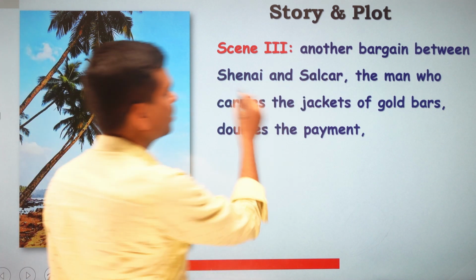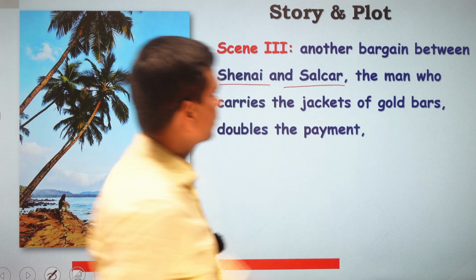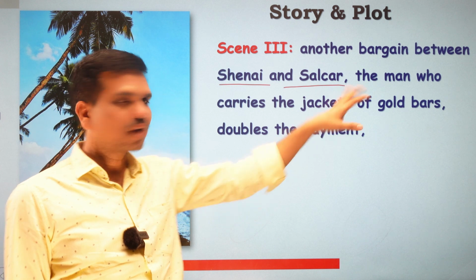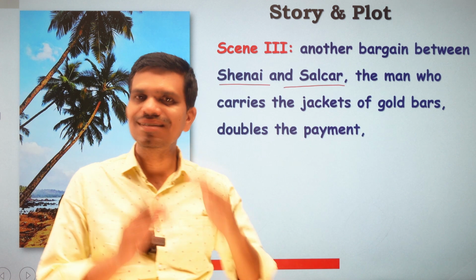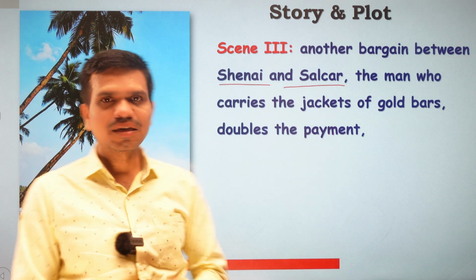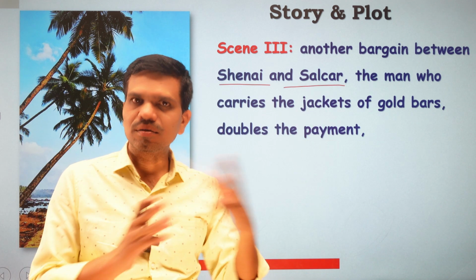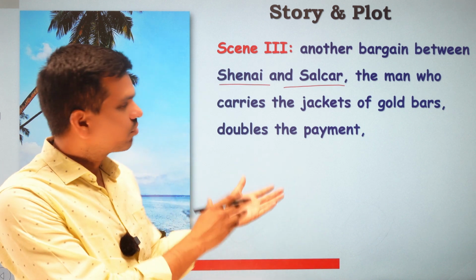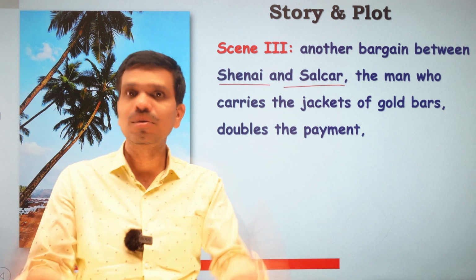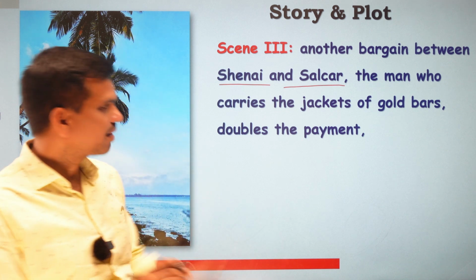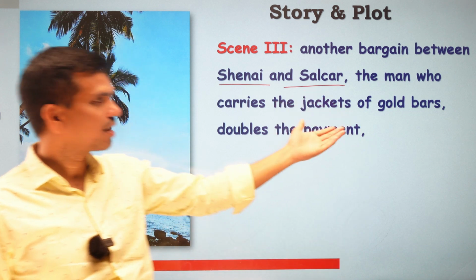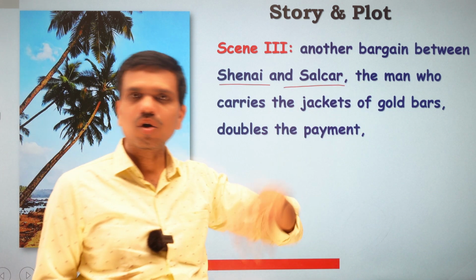So this bargain is between Shenai and Salkar. Salkar is the man who carries jackets of gold bars, but initially he is reluctant to carry the jackets of gold bars or smuggle for Ranga Shenai. But Ranga Shenai turns him from reluctance to work for him, and he says, I will give you double payment for this trip, and I will give you double bars of 2 jackets to carry all the bars.